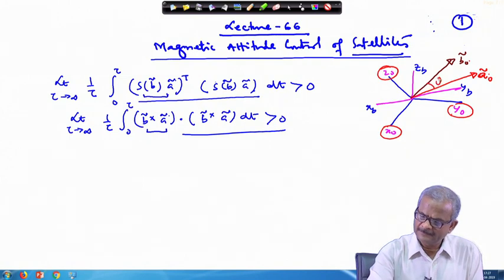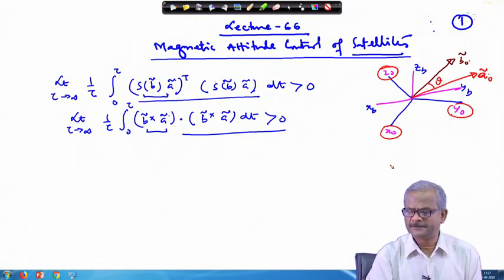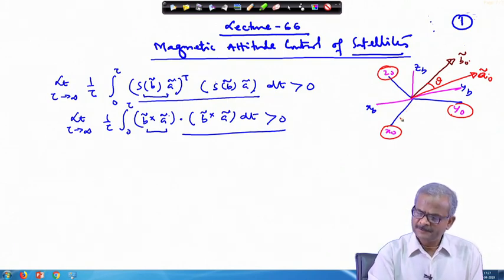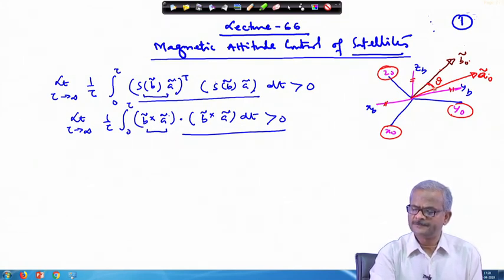The angle between them at any instant of time is theta. Now, if I am sitting on the pink frame, which is the body frame, and this is rotating, irrespective of its rotation, these vectors remain the same. If it is rotating, this angle is not going to change. This is a physical quantity which will not vary.